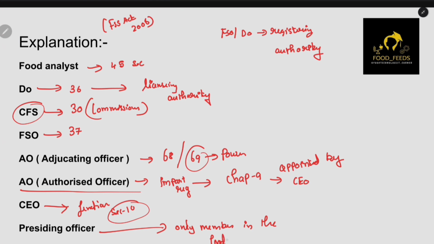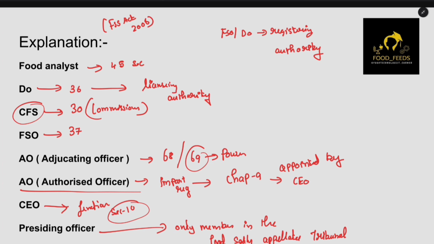So each tribunal has one presiding officer. Okay, so each Food Safety Appellate Tribunal has one presiding officer. So they are the ones who are called presiding officers.